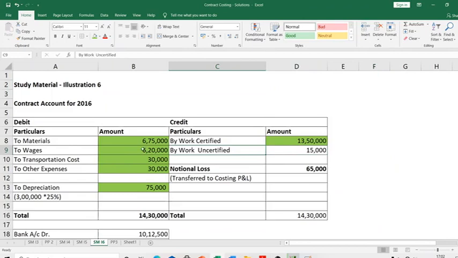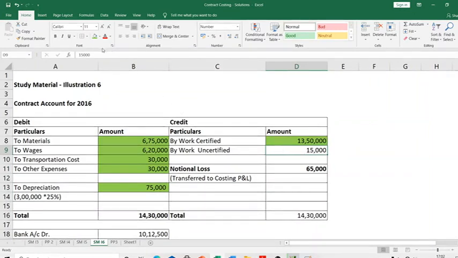See, the total of this, 6 lakh 75, 6 lakh 20, all of this, this 14 lakh 30,000 basically has 15,000 inside it, which is not supposed to be there, because to this extent work has happened, but since it is not certified, revenue is not recognized, so cost is not supposed to be recognized. This is what we have seen.